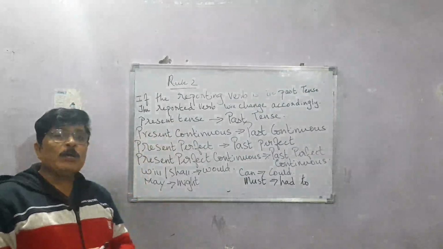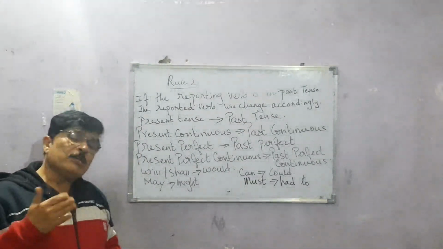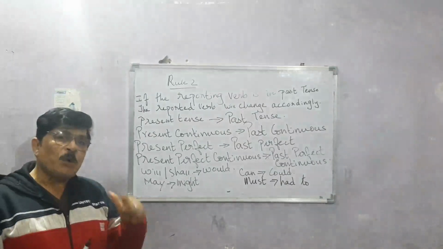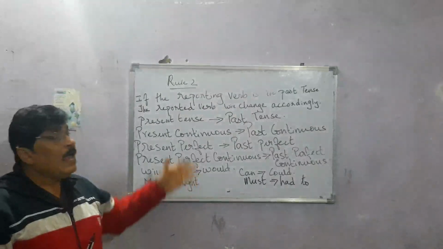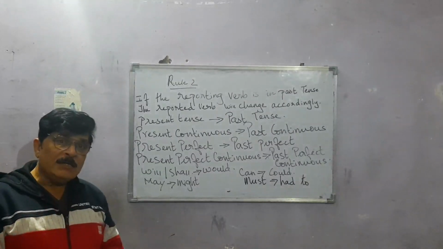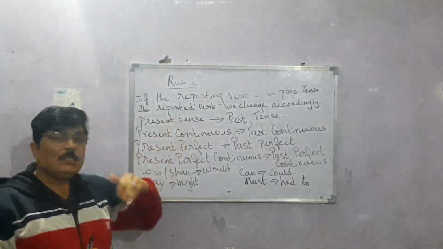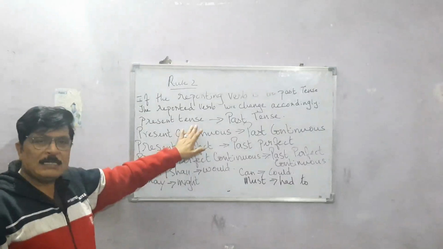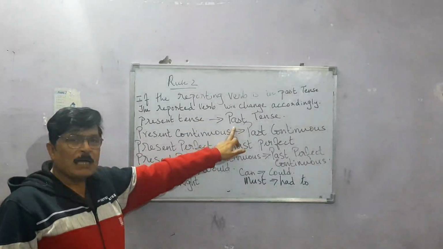For example, if the reported verb is 'is', then when you are changing to indirect speech, it will become 'was'. So that is what I mean: if the reporting verb is in past tense, the reported verb will change accordingly. If the reported verb is present tense, it will become past tense.